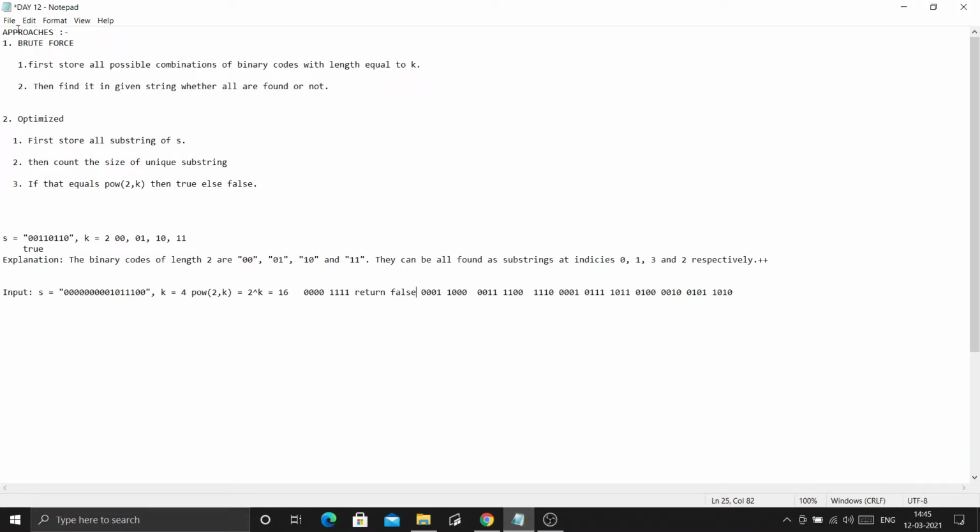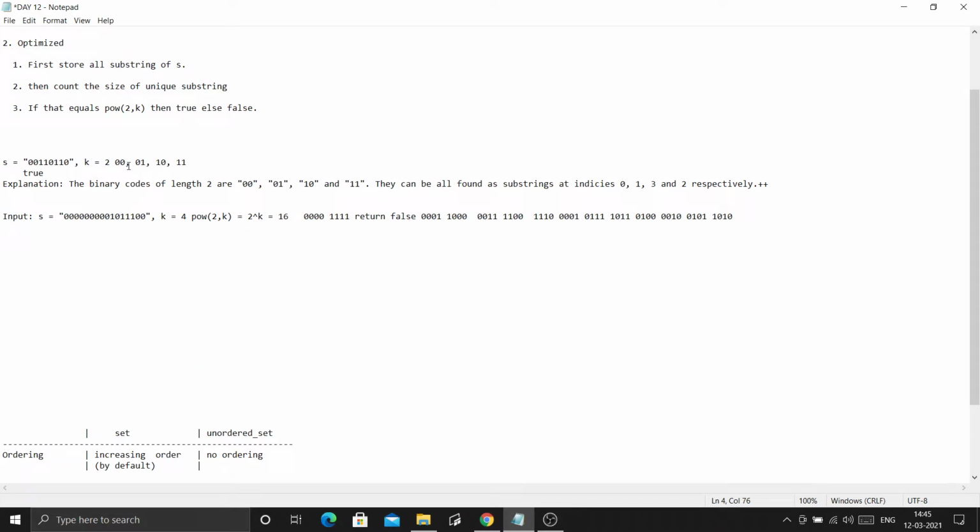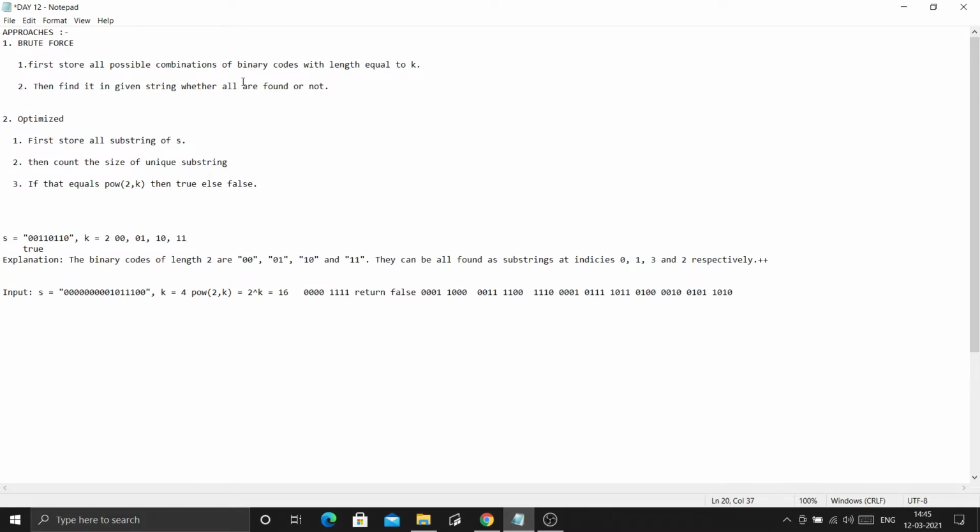Okay, there are two approaches. First is brute force. What I can do is, first I will store all the possible binary codes with length k. You can see here, these are the possibilities with k equals 2. Then I will find whether each is present in this string or not.